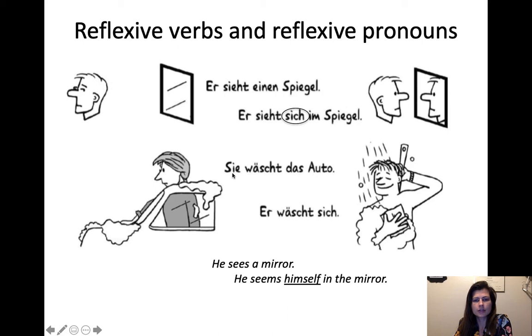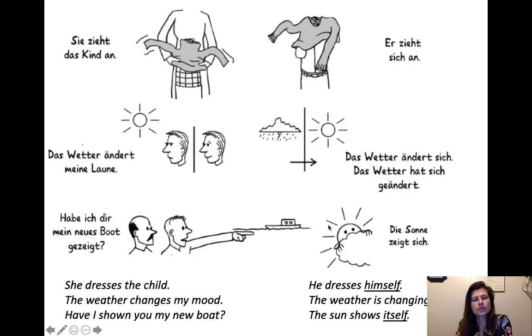And then we have sie wäscht das Auto. She washes the car, and then it's just she washes a direct object. The car receives the washing, so it's a direct object. But then we have er wäscht sich, which is he washes himself, and so it's going to be a different situation. Her washing something else versus him washing himself makes a difference, and we get that characteristic sich reflexive pronoun there as well.